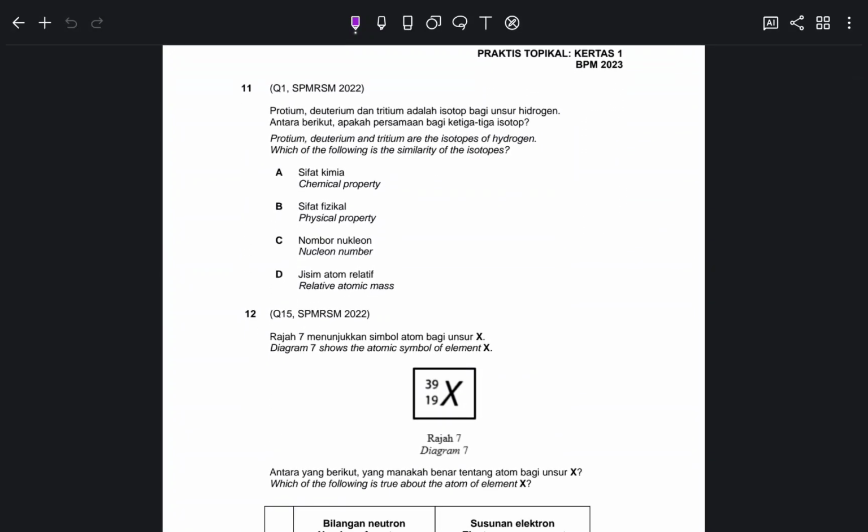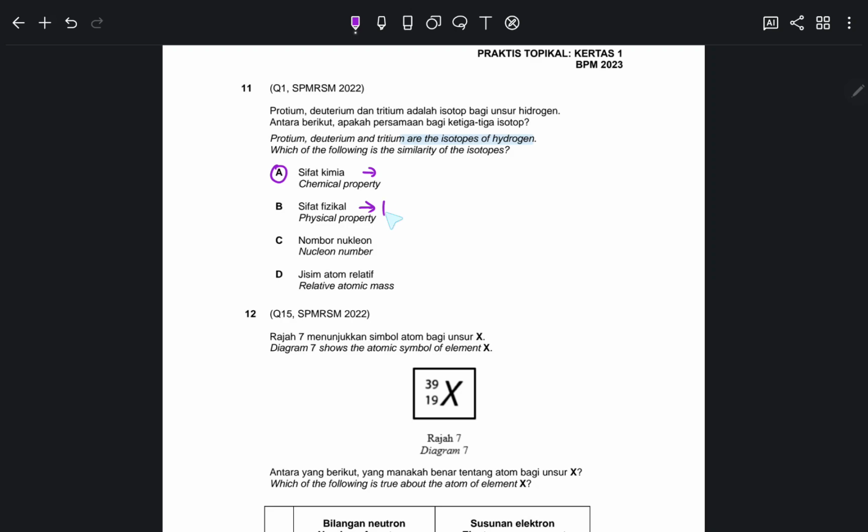This is question 1 from MRSM 2022. Protium, deuterium, tritium are the isotopes of hydrogen. What are the similarities? Okay, for isotopes, they are from the same family. So if they are from the same family, dia punya perangai pun mestilah sama. So of course lah, chemical properties dia always same. Chemical properties are the same, and physical properties are different.